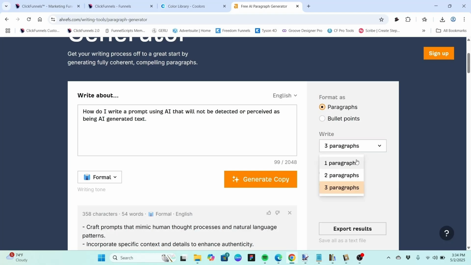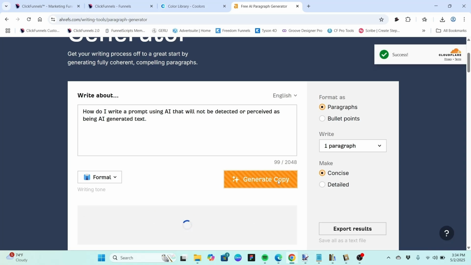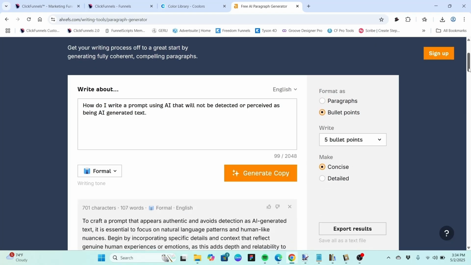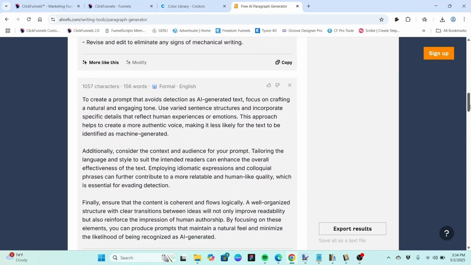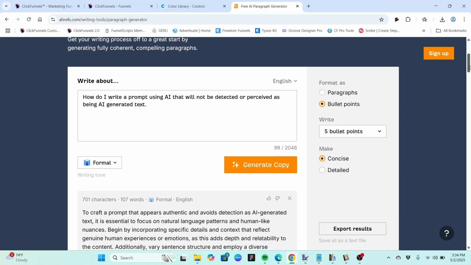Let's make it 1 paragraph now. This time, we'll do another one under concise. Let's see if on that first one it matches the other one. No, it actually gave us something different. And then let's choose detailed this time.